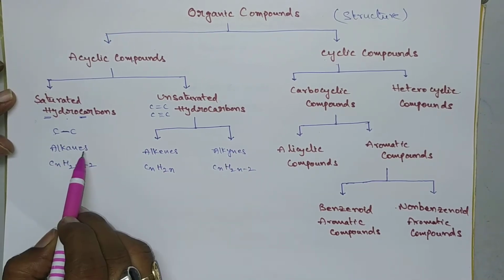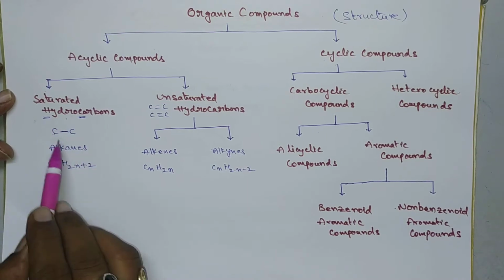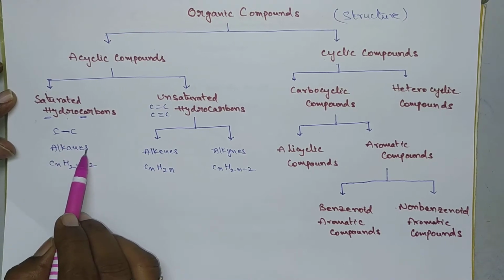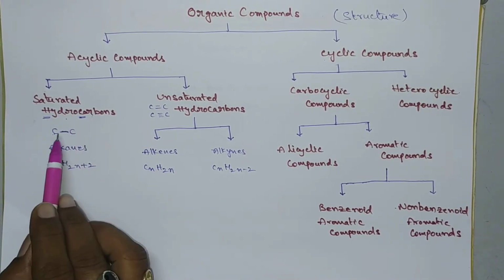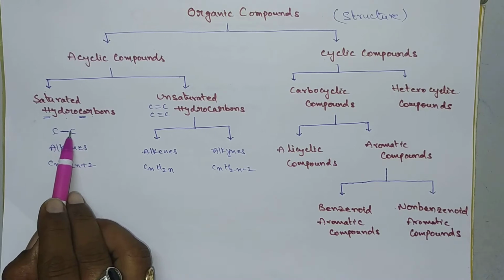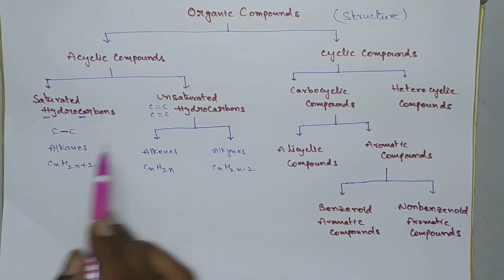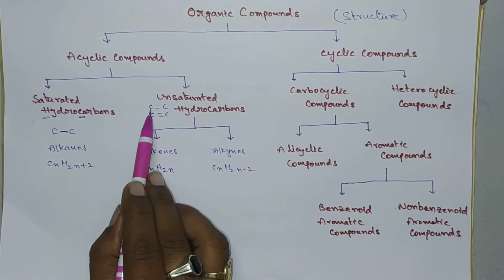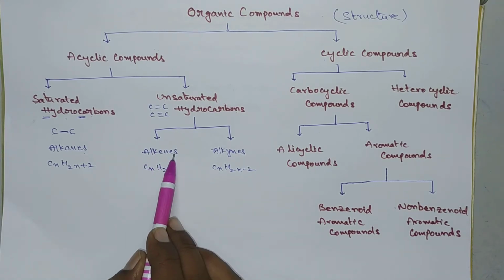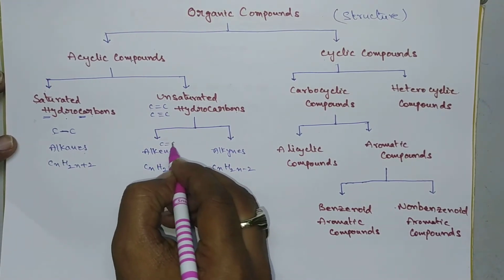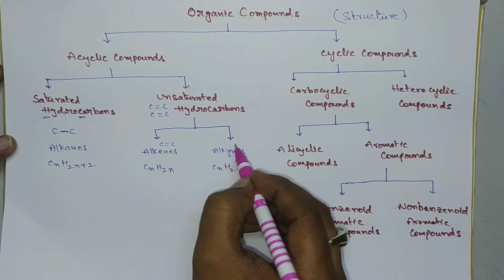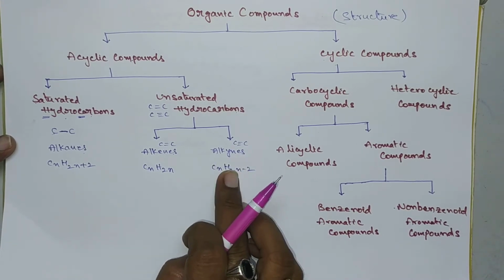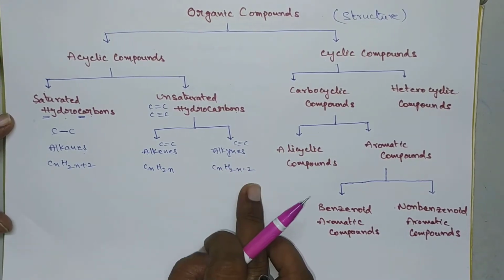Alkanes are the saturated hydrocarbons which consist of carbon-carbon single bonds. Alkenes are the unsaturated hydrocarbons which consist of carbon-carbon double bonds, whereas the unsaturated hydrocarbons which consist of carbon-carbon triple bonds are called alkynes. Clear? So you have to remember all the general formulas.